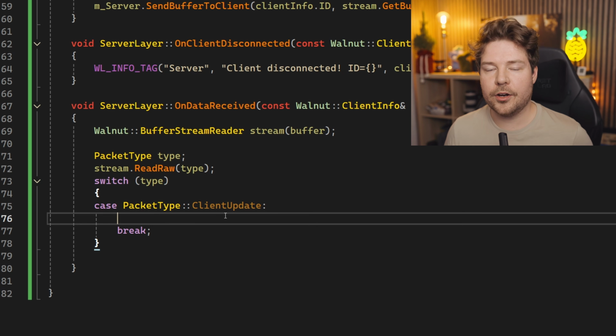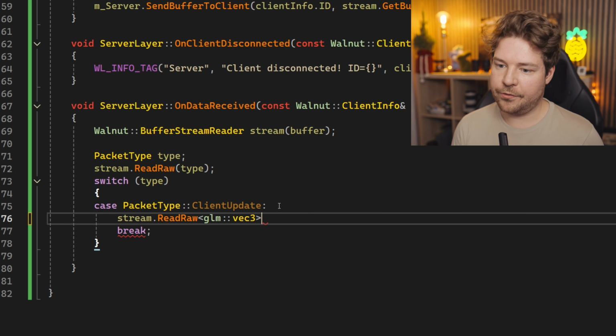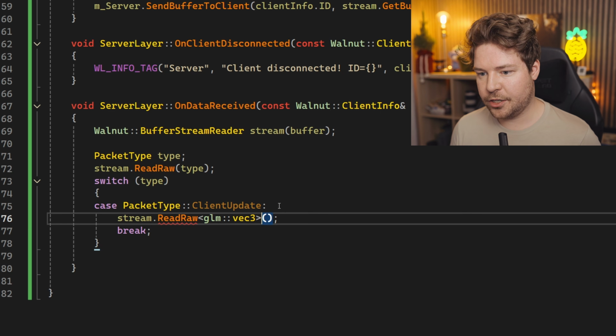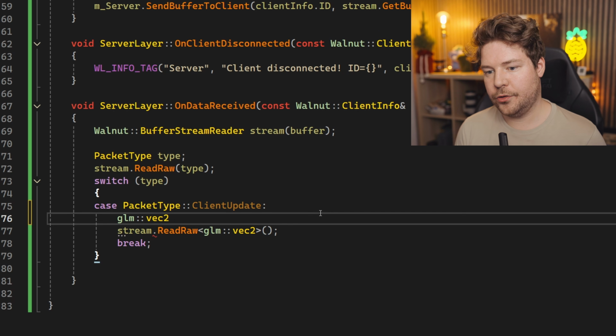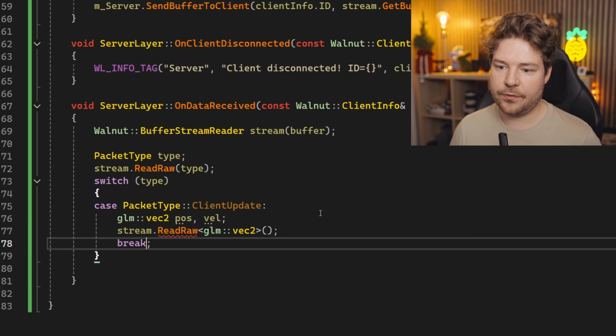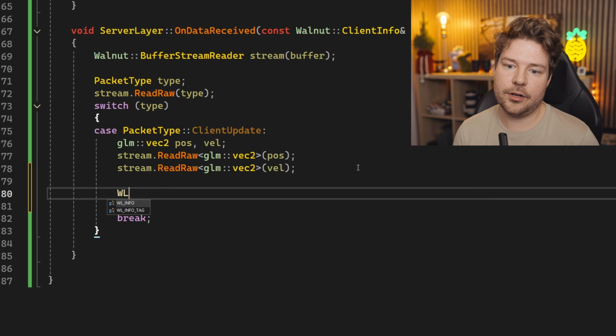Then we could assume that, okay, well, what is it going to receive from a client? It might be like an update as to its position and velocity, for example. So let's do read raw, and then I'll do glm vec3. So we'll just say this is a position. It's actually a vec2 for now because it's a 2D game. So we'll do vec2 position and velocity, for example. So we'll read the position followed by the velocity, and then let's just log it, for example.